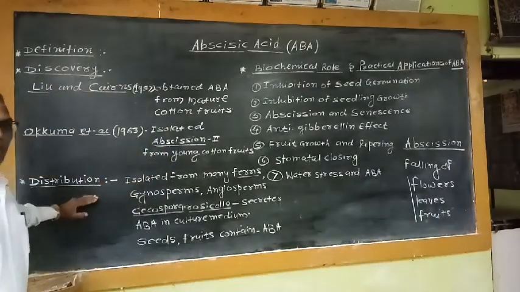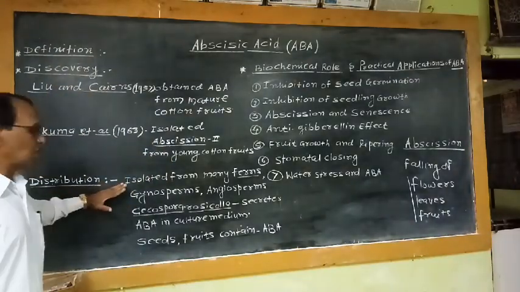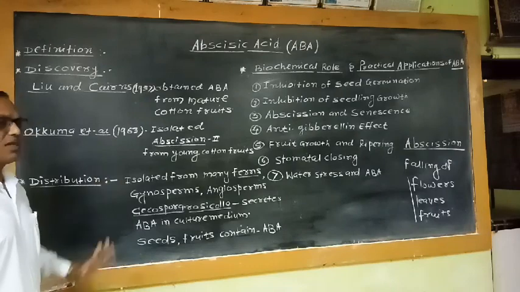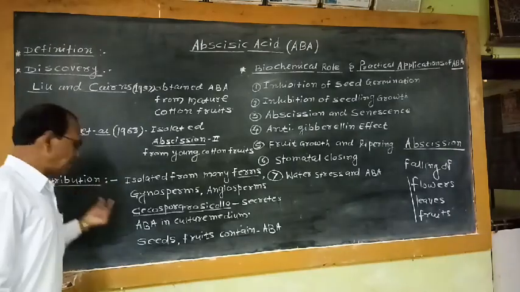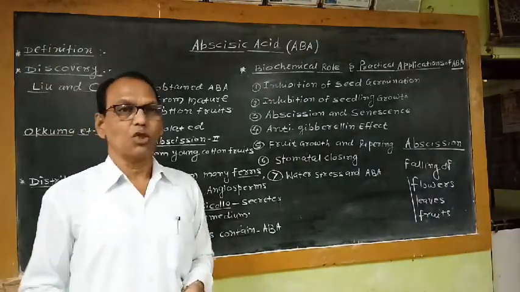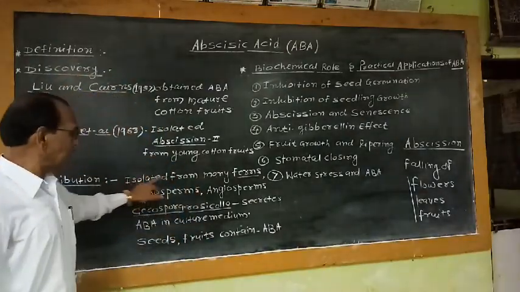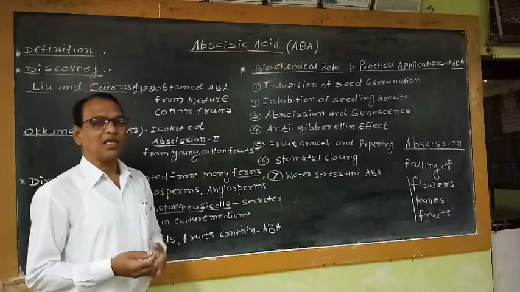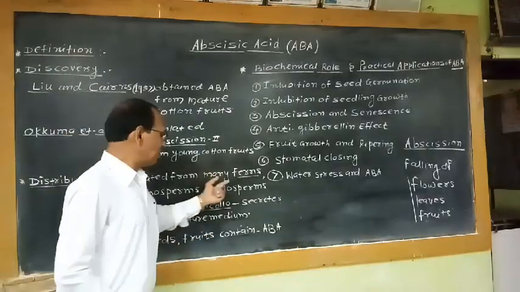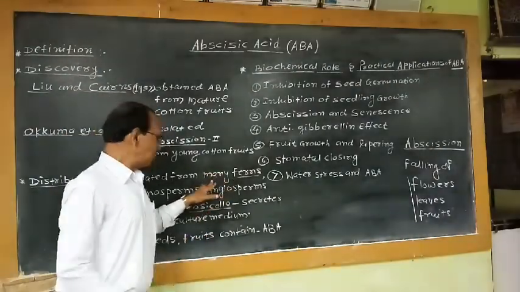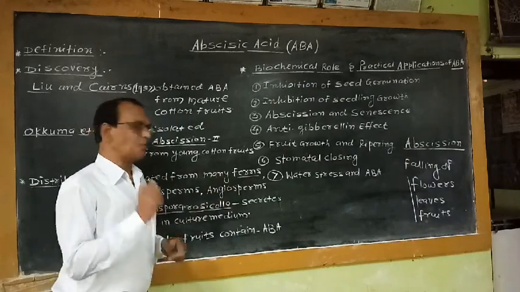Then as far as the distribution of this growth hormone is concerned, it is widely distributed in the plant kingdom. It was isolated from many ferns, which are cryptogamic plants. From many fern species, ABA was isolated successfully.